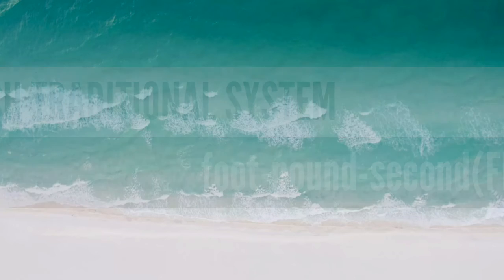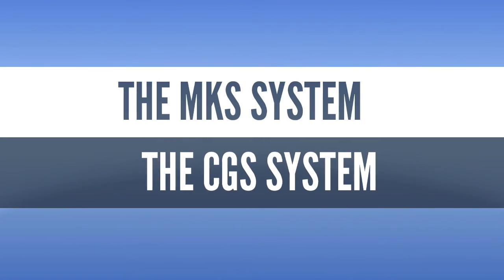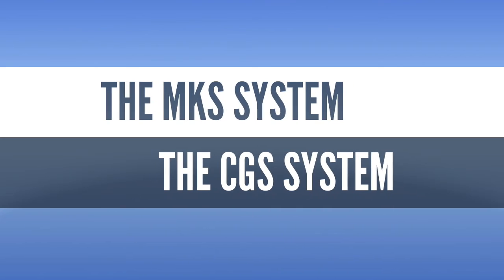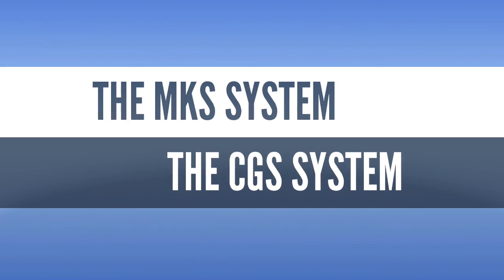So to overcome these problems, in 1791, the French Academy of Science developed a system of measurement where the unit of length was named the meter, and the system came to be known as the metric system. The unit of mass was named the gram and the unit of capacity or volume was named the liter. As time went on, two further systems were introduced: the MKS and the CGS systems.